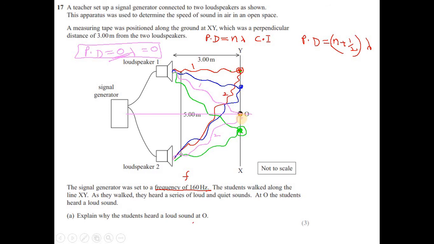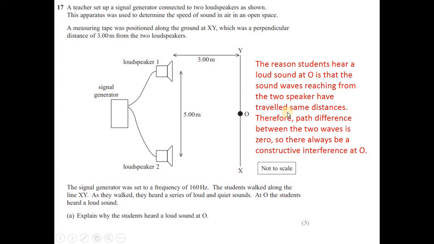So you will say that the sound waves coming from both speakers travel equal distances, meaning path difference 0. That's why you always hear a loud sound at O. That's the answer for part A, and you can write something like this.